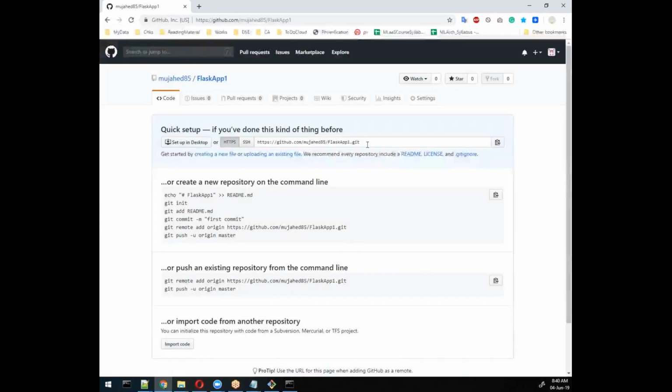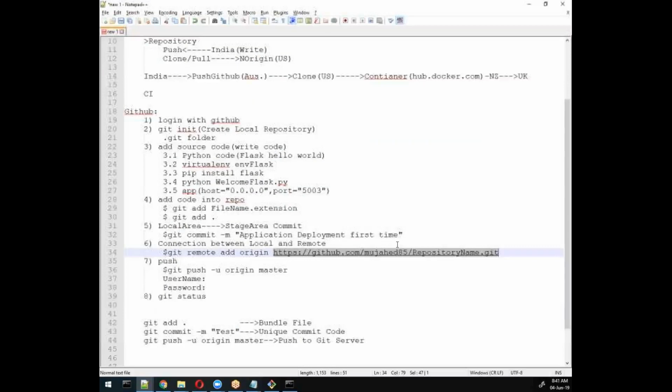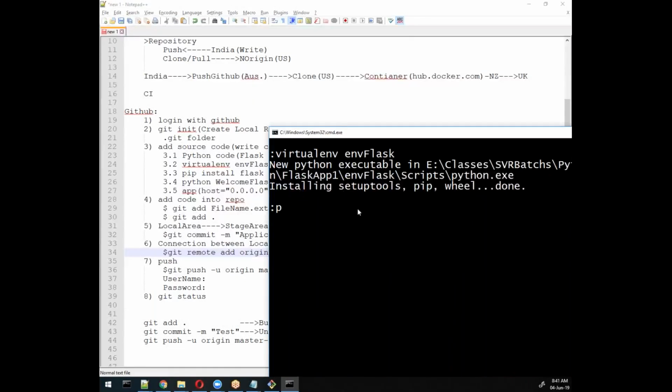So here is my URL: GitHub, then the username, and then the repository name. We'll copy this and store it here. It is better to utilize. Okay, now it's ready to store.